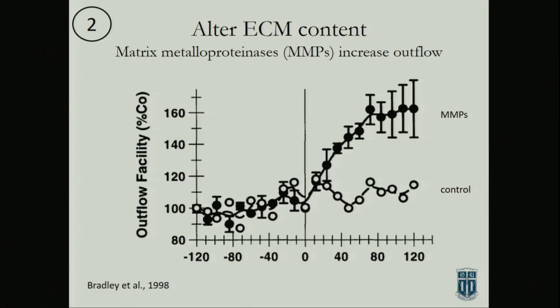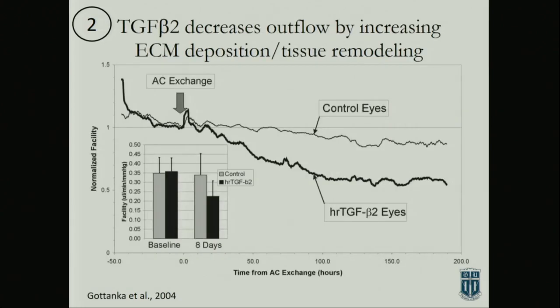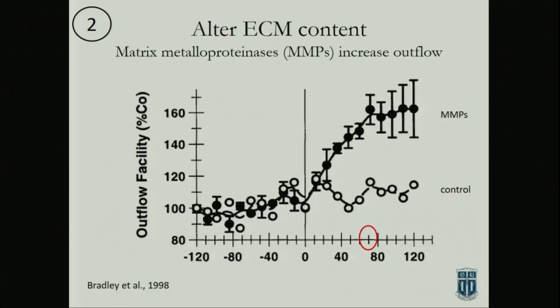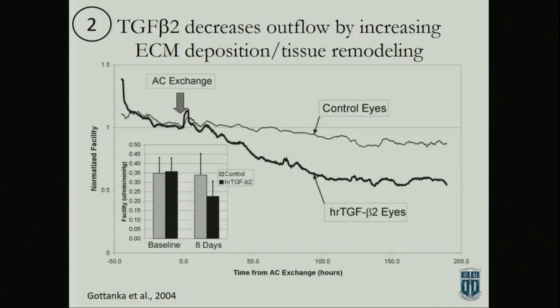And you can basically see that if he injects in, oops, sorry. Thought I had an arrow, I guess I don't. If he injects in, it's actually a mixture of matrix metalloproteinases. You can see this elevation in outflow facility, but it didn't happen immediately. It took time, and that makes sense because you have to degrade the ECM that's in the eye. And you get basically a point where, after 3 days or so, you establish this new baseline. So clearly altering the ECM content is going to affect facility. And you can do the opposite.